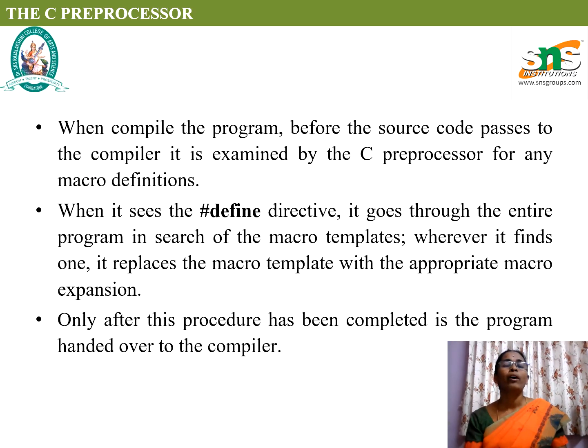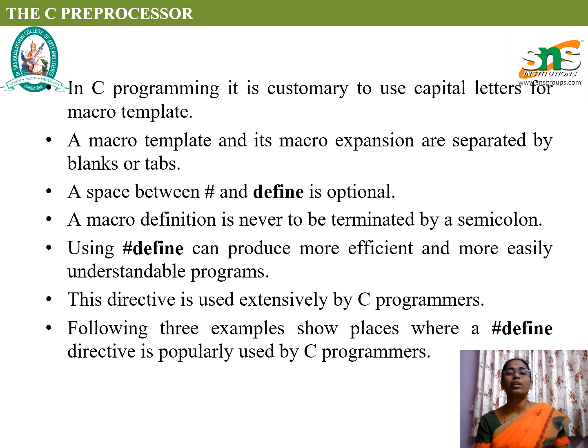When the compiler compiles a program, before the source code passes to the compiler, it is examined by the C preprocessor for any macro definition. If any macro definition exists with a #define, the compiler will automatically translate the entire program with the macro templates, and only then will it get compiled. In C programs, it is customary to use capital letters for macro templates, but it is optional to have a space between hash and define, like whatever we are including in #include files also.